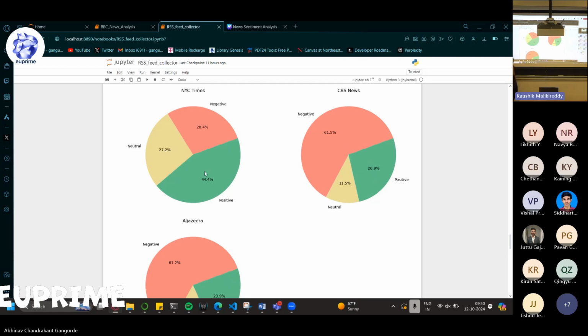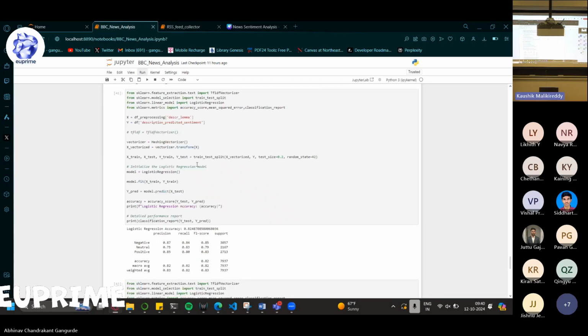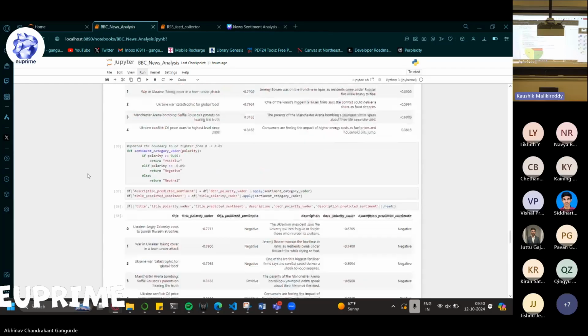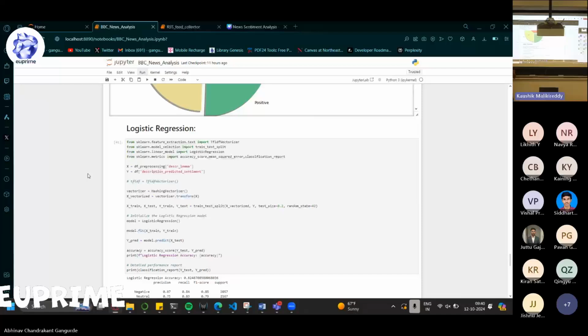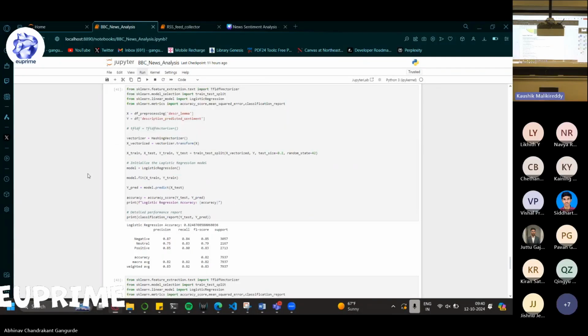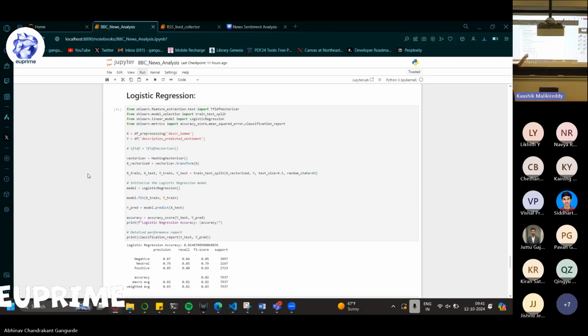What's the outcome, where you didn't have any outcome? This is the outcome variable, the actual sentiment analysis for the news articles. You didn't do any regression model? I did. So initially I used a pre-trained model, which was this, and then I tried to use the original BBC dataset which I worked on. I did it with the pre-trained model and tried to do the regression model, and then I used the same regression model in that other notebook that I was displaying.